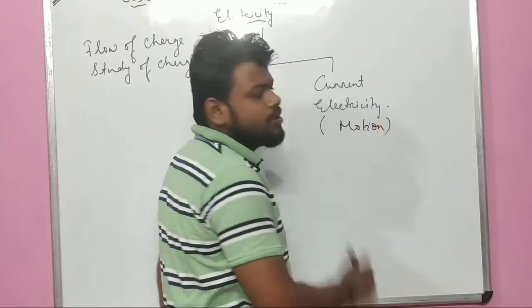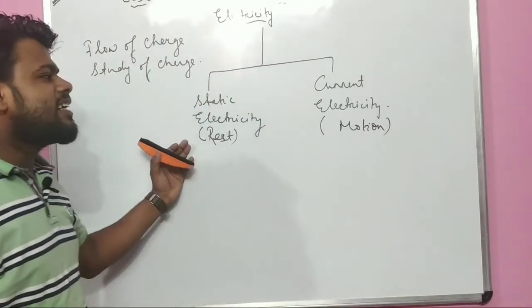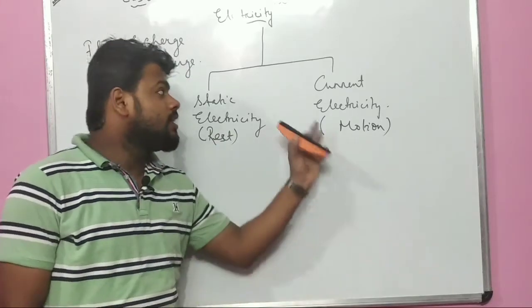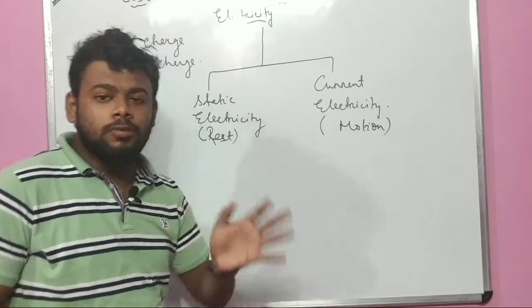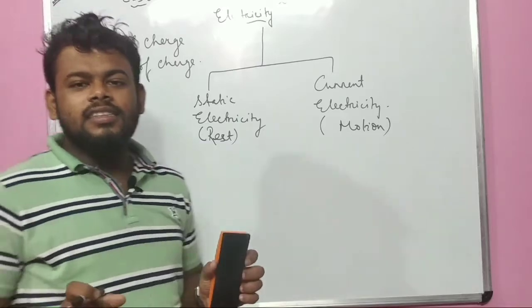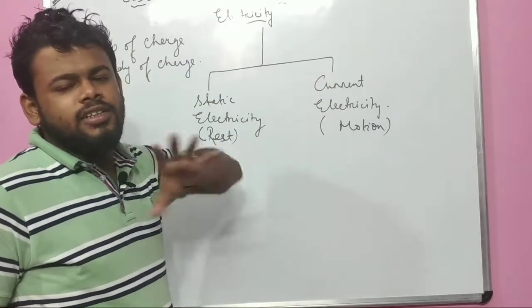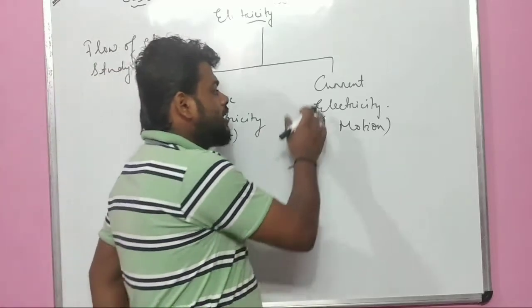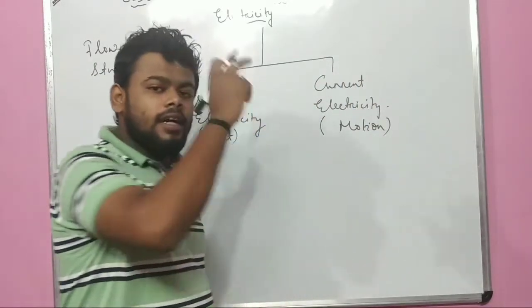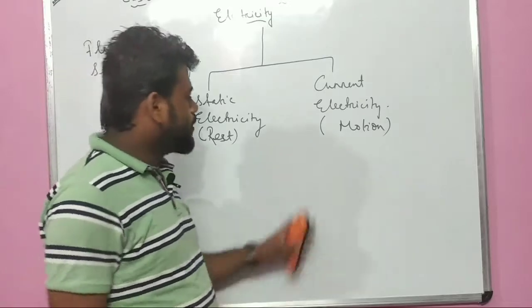You will read about static electricity and current electricity in 11th and 12th, but in standard 10 current electricity has been introduced a bit, and the whole chapter is about it. Is it clear to everyone?